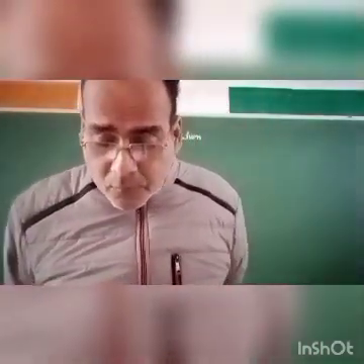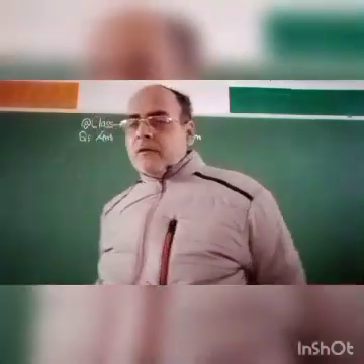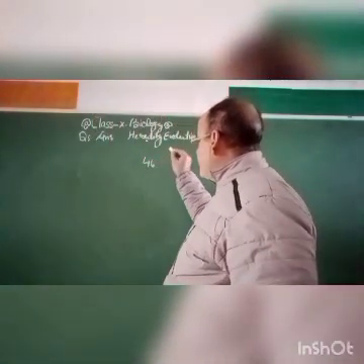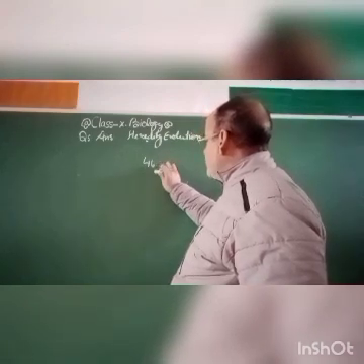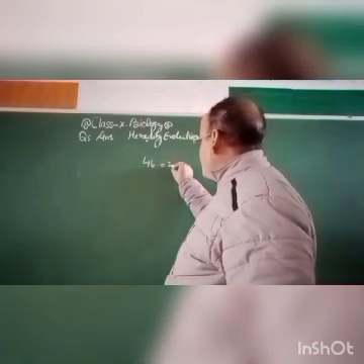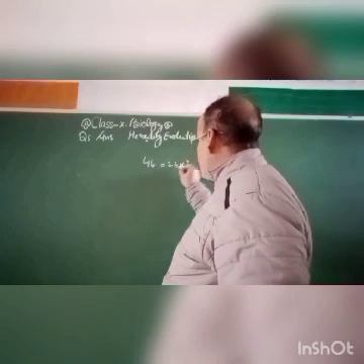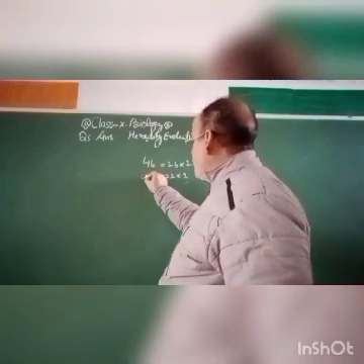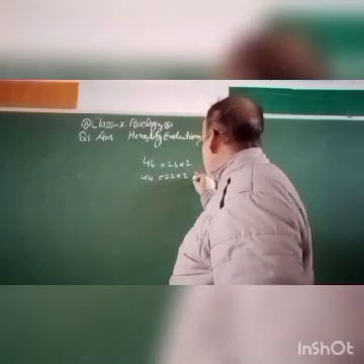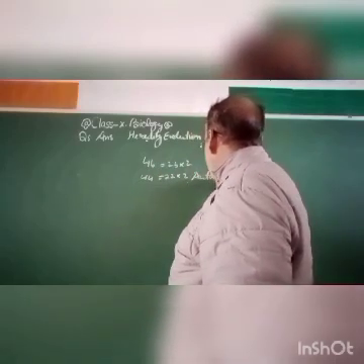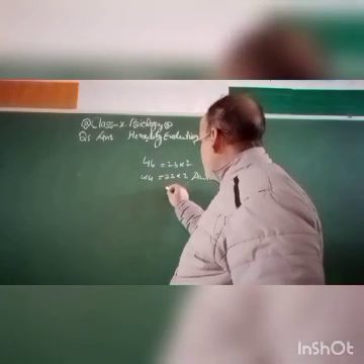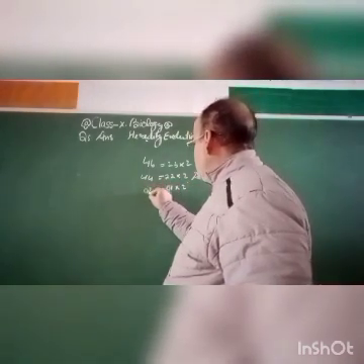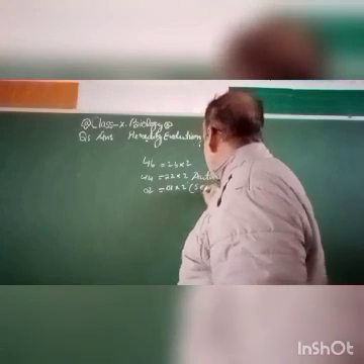What are the sex chromosomes found in humans? My dear students, in a human cell, 46 chromosomes are there, which make 23 pairs. Out of these, 22 into 2, that is 44, are the autosomes. And the remaining 1 pair, that is 2, are the sex chromosomes.